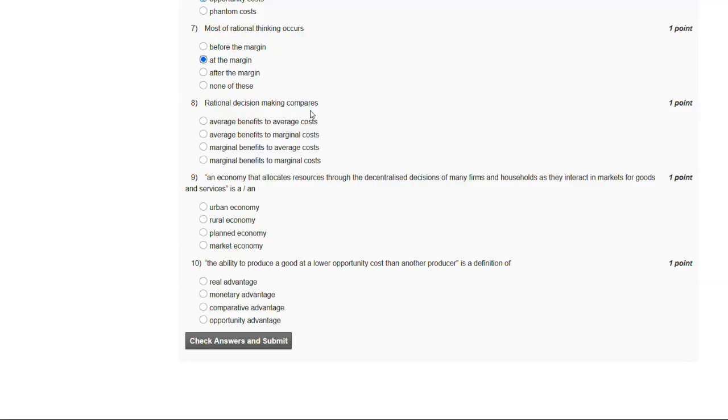And now let's go to our question number 8. Rational decision making compares. So these are the options and the answer of our eighth question is D. Marginal benefits to marginal cost.